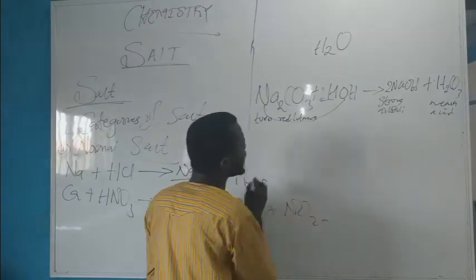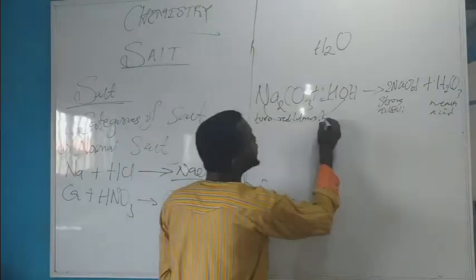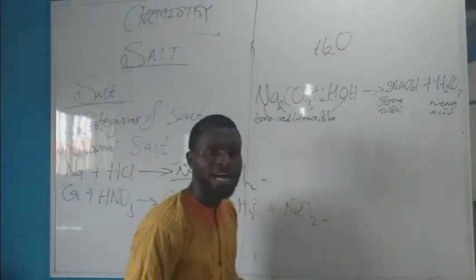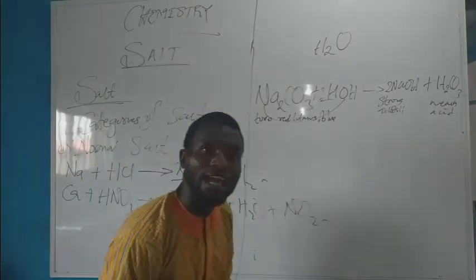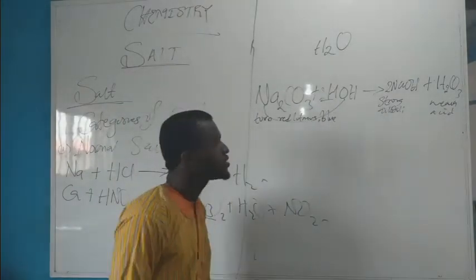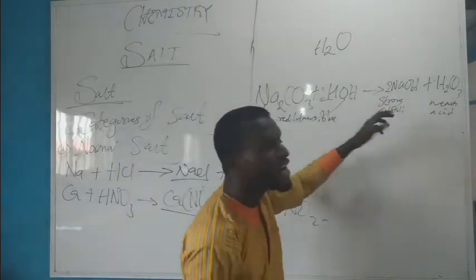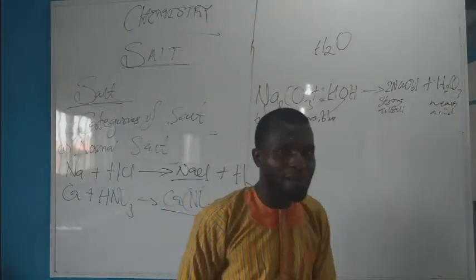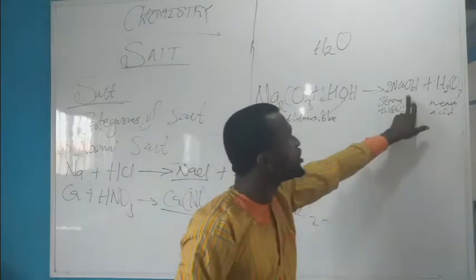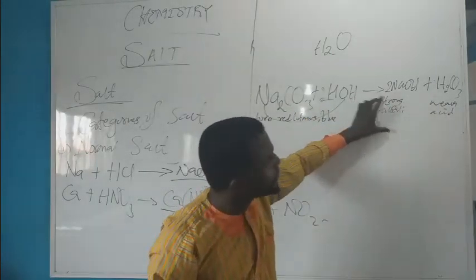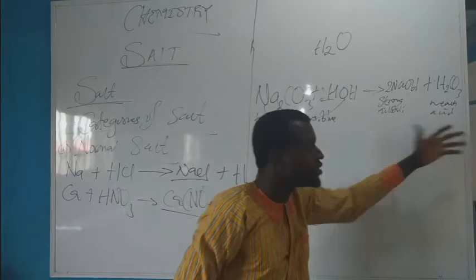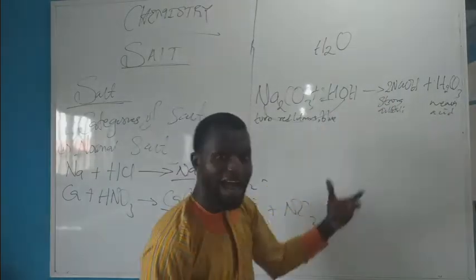From this illustration on the board, we could deduce that sodium carbonate will turn red litmus blue, indicative of the fact that it is an alkaline normal salt. Why? Based on the nifty rule. The nifty rule says that when a normal salt dissolves in water and furnishes strong alkaline and weak acid, then it tends to behave as an alkaline.